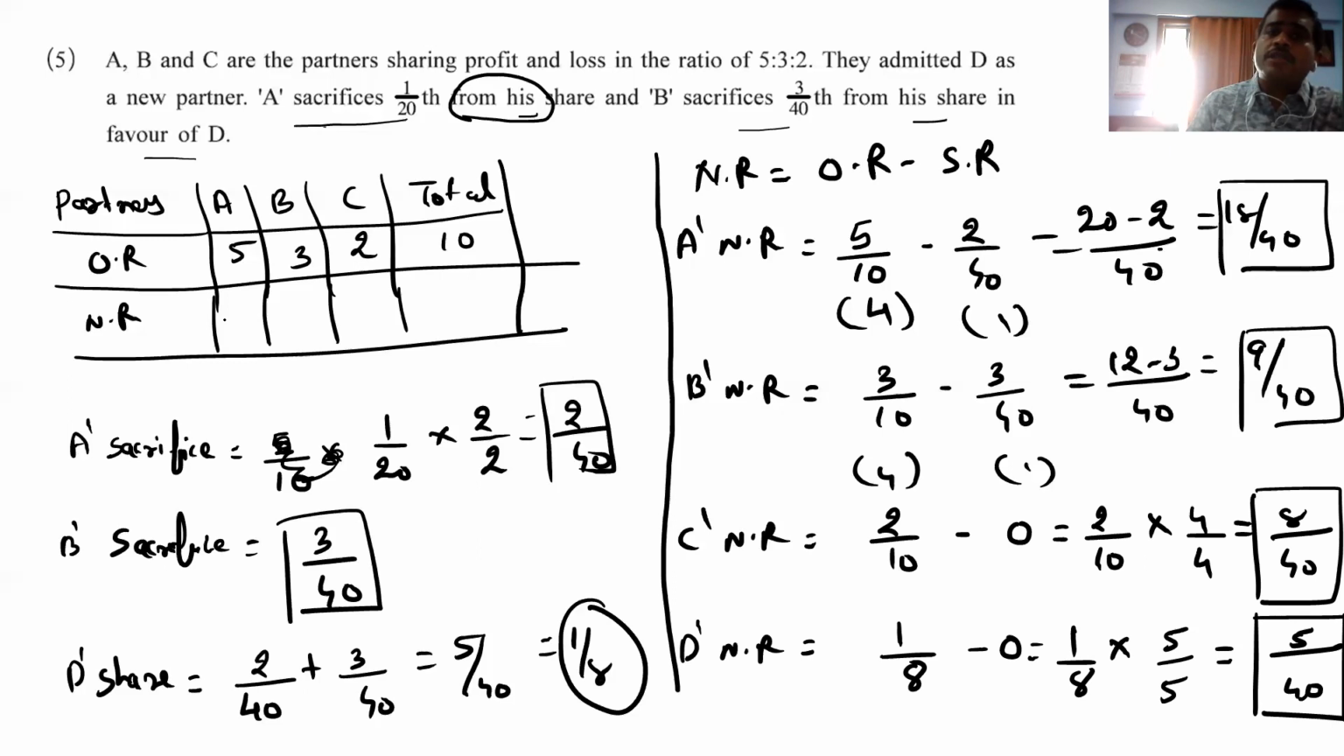The new ratio is 18 is to 9 is to 8 is to, and one more I have to add here, D, 5, and total comes 40. That is our new ratio. Clear? And now the sacrifice. So now what is the sacrifice? Preparing one more column.